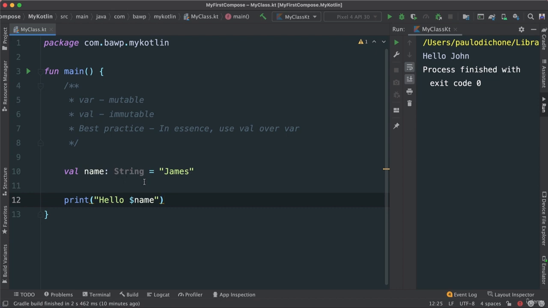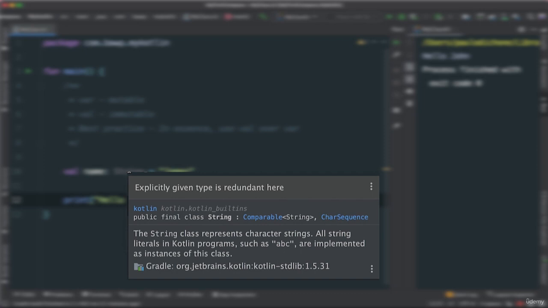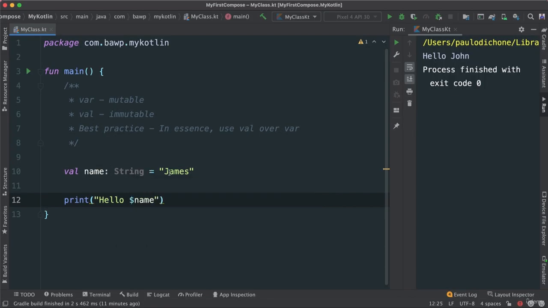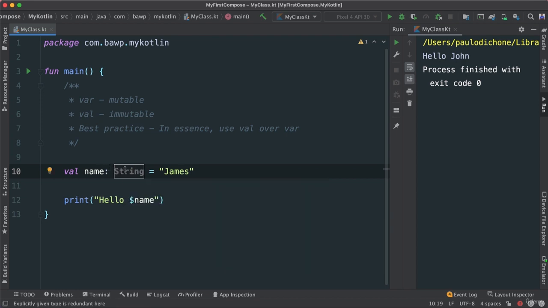Now, you notice we have an issue here, or not an issue, I should say. It's just a recommendation. Notice that String looks grayed out. What does that mean? If you hover over, it says explicitly given type is redundant here. It's redundant because it's saying, well, yeah, if you put James in double quotes, I know, being the compiler, that this is indeed a string. So you don't really need to do this. But in the back end, that's what the compiler is doing. It will know exactly what type is expected for val. So I can just get rid of that altogether and go back to what we had.